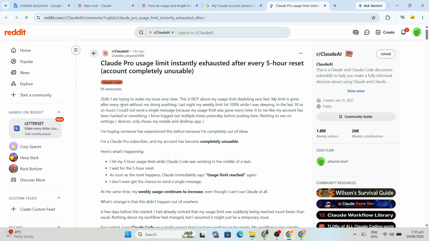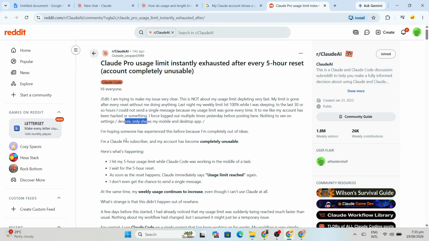Keep your report simple and factual. Include screenshots. And most importantly, mention whether the problem happens outside your original project. That test can help support understand whether the issue is connected to a specific project or whether the account itself is being affected.